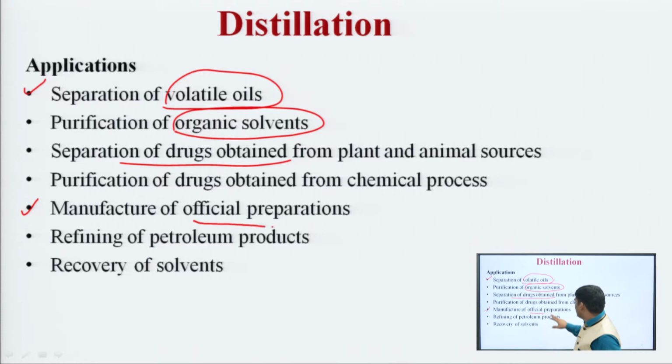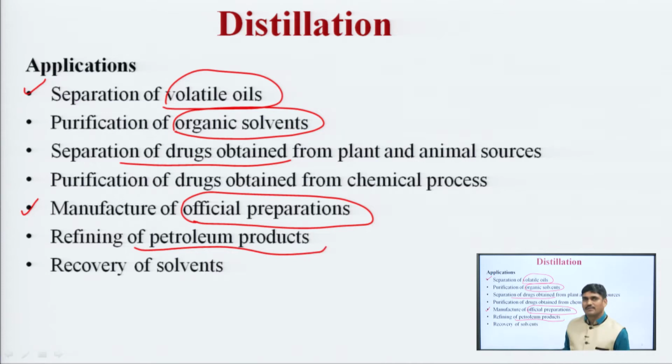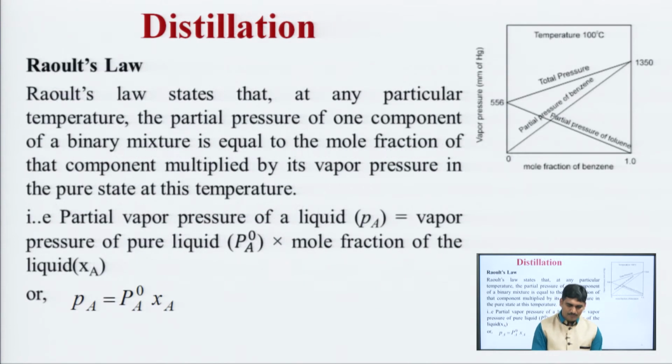Manufacturing of official preparations. Official preparations means those preparations which are included in the official monograph. So, manufacturing of those preparations also involves the distillation process. Refining of petroleum products can be done by applying this principle of distillation, that is rectification. After distillation, the solvents which are used can be recovered. So, these are some applications of the distillation process.